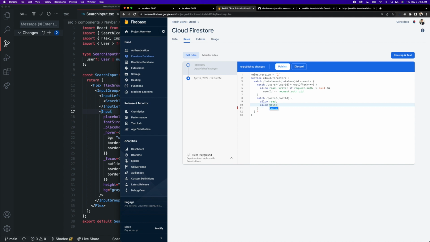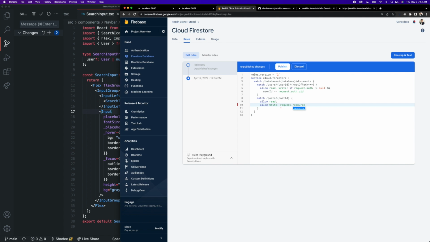But we want to add a condition for writing a post. So for actually creating a post and storing one in the database, we want to add some condition for that. And in this case, we only want to allow the creation of posts if the post creator ID matches the ID of the authenticated user, because we don't want Shadi creating posts on behalf of Ben, or Ben creating posts on behalf of Shadi. So we want to make sure that it is Shadi creating a post for Shadi's user. So to do that, we can say